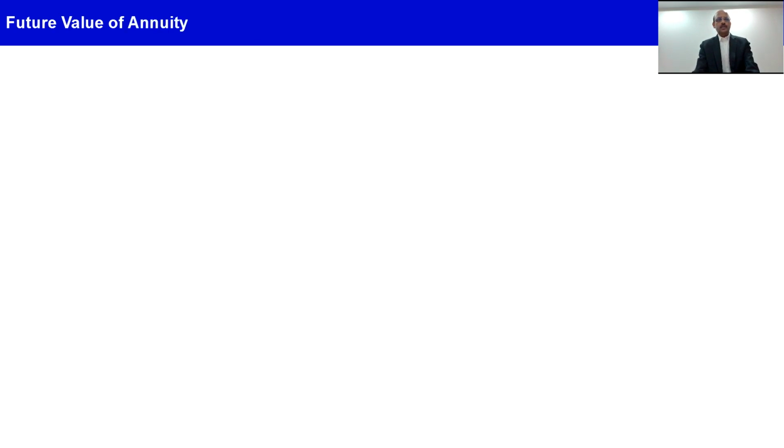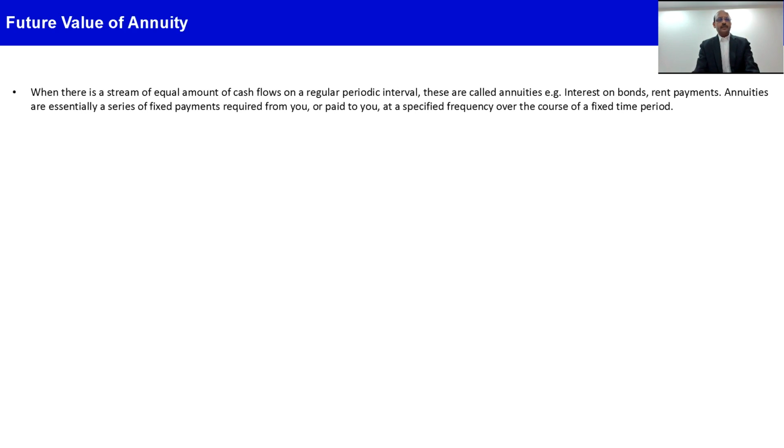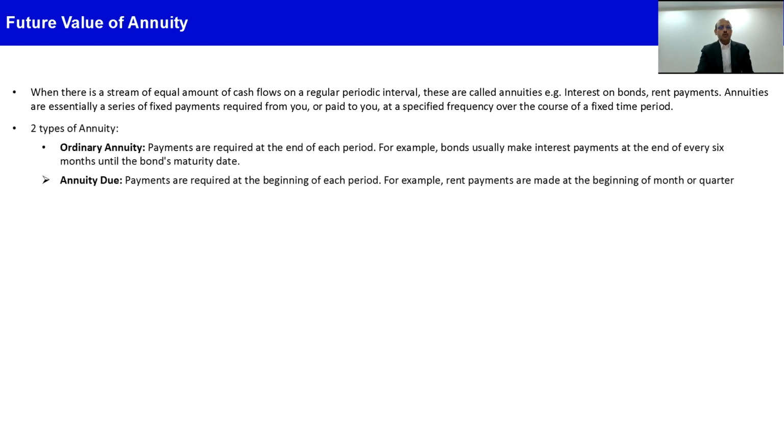Now let's understand the concept of annuity. Annuity is when there is an equal amount of cash flow stream which is either received or paid at a regular periodic interval. That is called annuity. So for example, interest on bonds, where bond interest is paid at the end of every 6 months, and rent payment, which we have to make every month or every quarter. These are called annuities, where the frequency is fixed and the amount is fixed, annual or quarterly, whatever the frequency is, to be paid over a period of time. So there are 2 types of annuity.